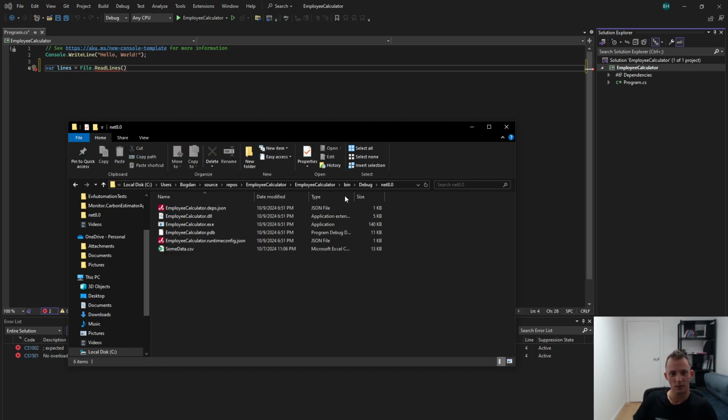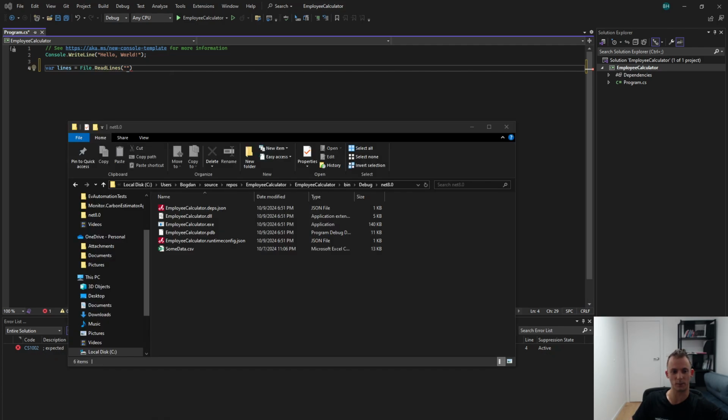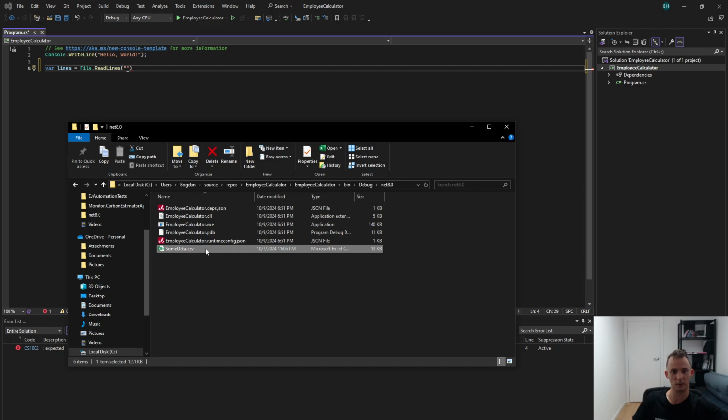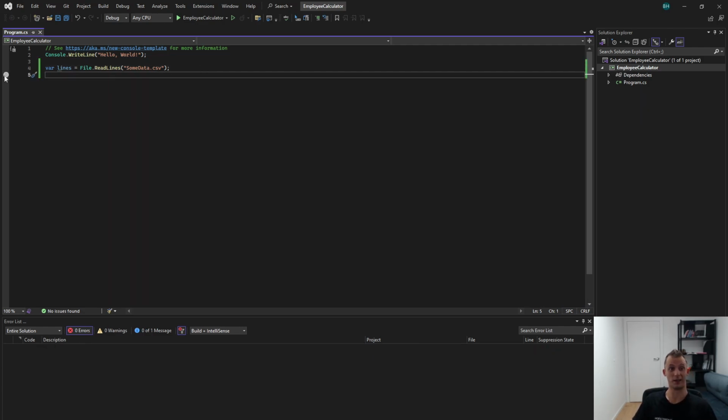Here, so that it is already accessible. Bin, debug, net 8. And then here I can put just the relative path. The relative path is just the file name. So I'll put some data CSV. Alright, I want to now check if my line of code works.